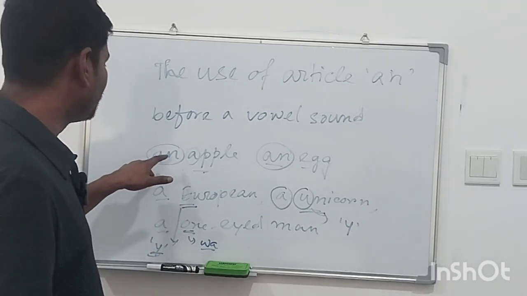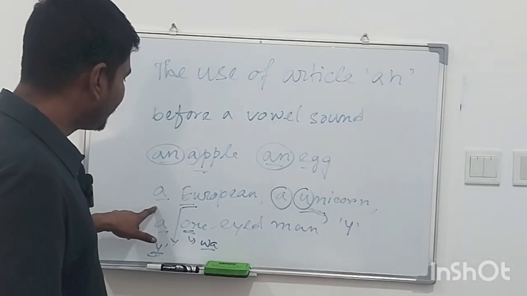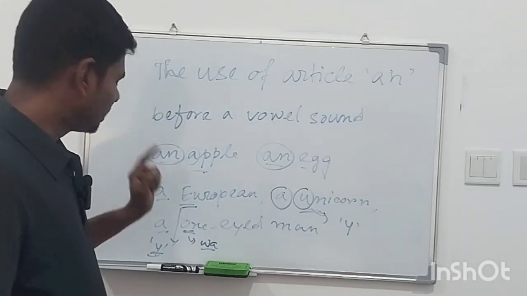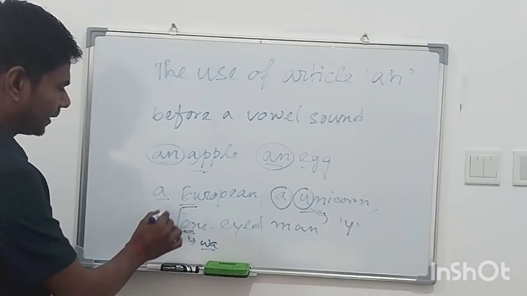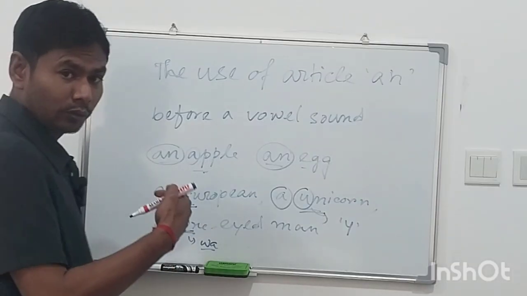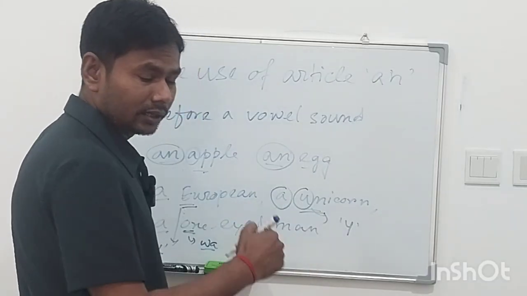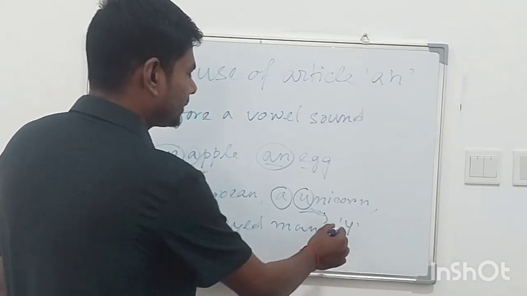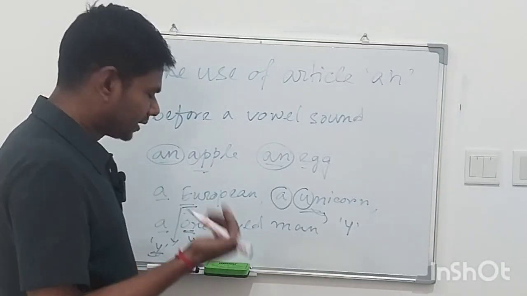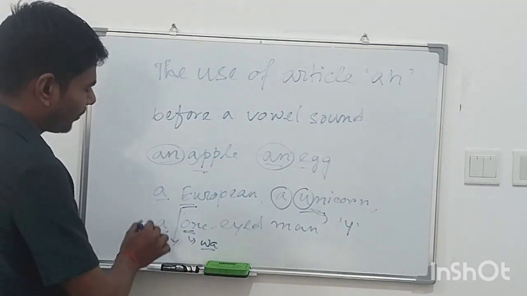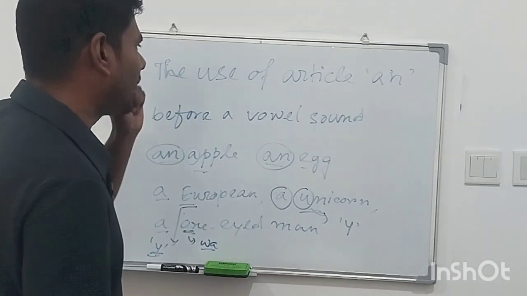Like European, taking the sound of Y, and unicorn, taking the sound of Y, Y is a consonant. One, taking the sound of wa, W is a consonant. So I have used a before these words. Okay, so this is all about a or an.